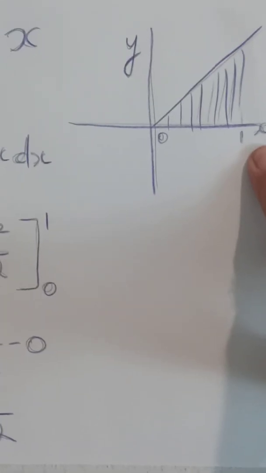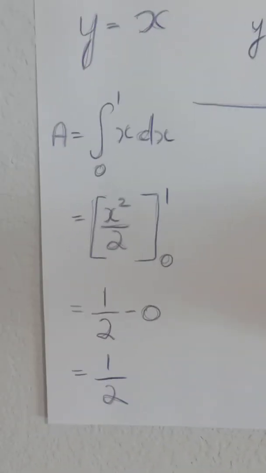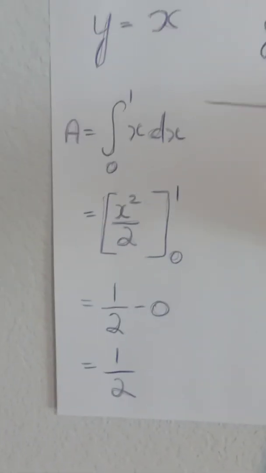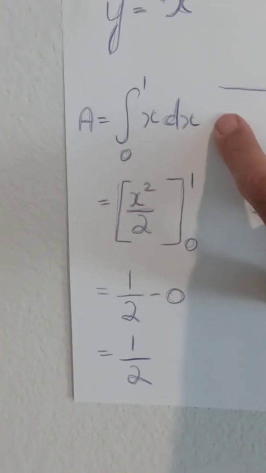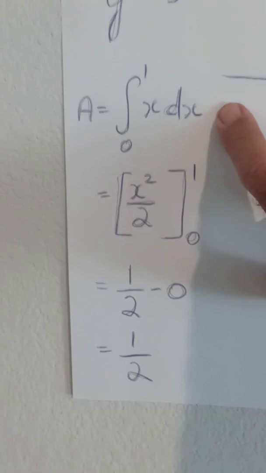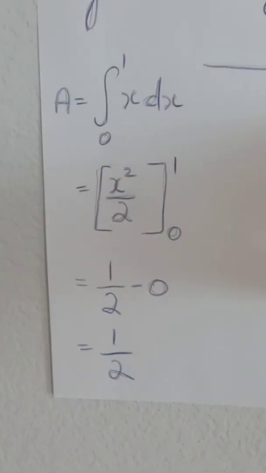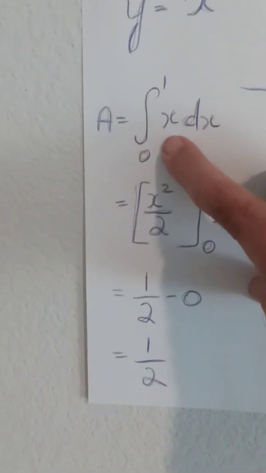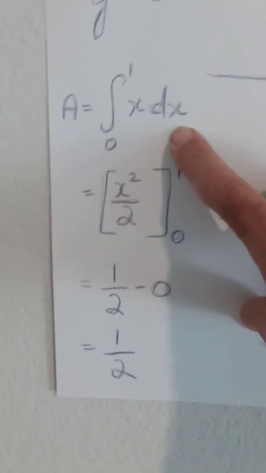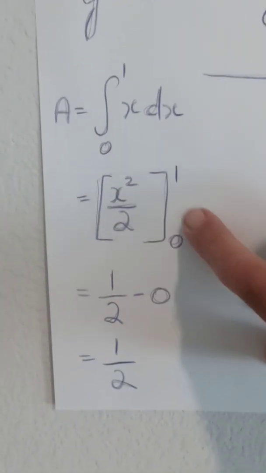If it were a square, it would just be 1. The area would just be 1. 1 times 1 equals 1. But being a line, we can take the integral between 0 and 1 of x times dx. dx is a very small portion of x, and we multiply times y to get the area, and y is just simply x, so we can put x in the equation here instead of y, and now we have an integral with only one variable, and we can solve it.